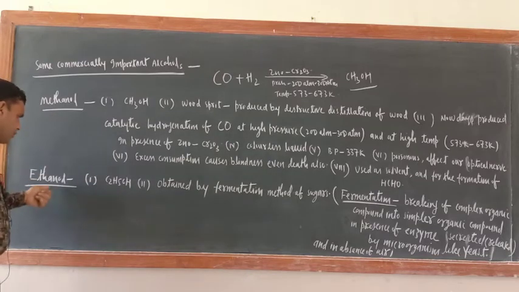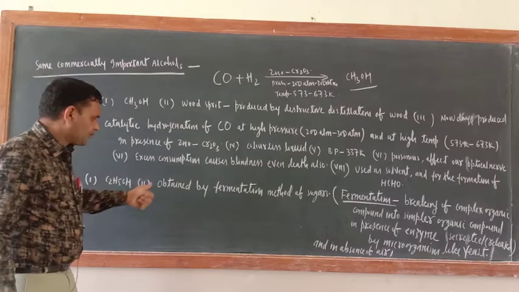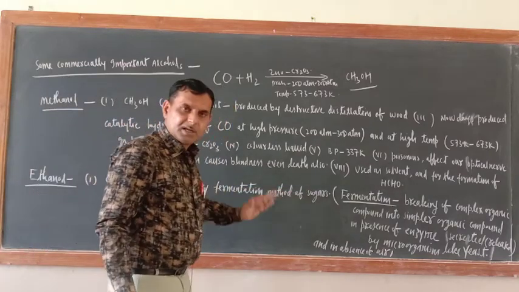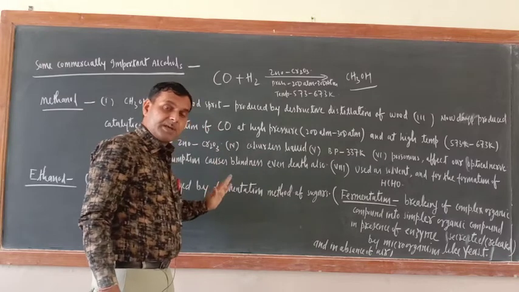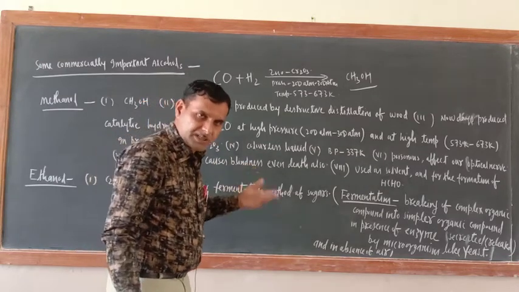The next alcohol is ethanol. C2H5OH is the formula. It is obtained by the fermentation method of sugar. Since olden days it is being prepared by the fermentation method. So the question arises here, what is fermentation?